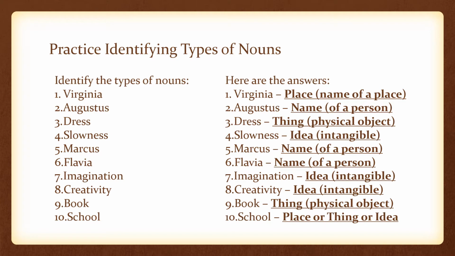For school, if you said place, thing, or idea, they're all correct. With this noun, it depends on context. If you go to school, you're going to a place. But if you're talking about a school building as a thing in a diagram or something, then it would be a thing. Or if you're talking about the concept of school and learning and education, then it's an idea. So sometimes it depends on context.